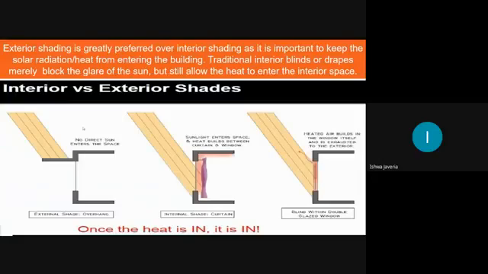That can give you a 100% result in avoiding the heat. On the other hand, if we use curtains for the windows, obviously the heat enters inside the room. Once the heat is in, it is in. We cannot avoid the heat going outside if we provide such a curtain.